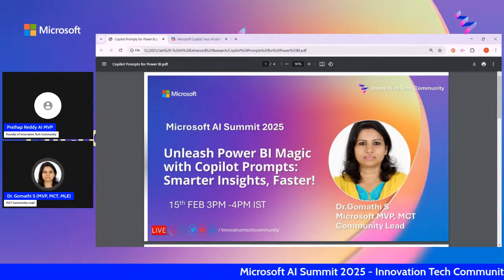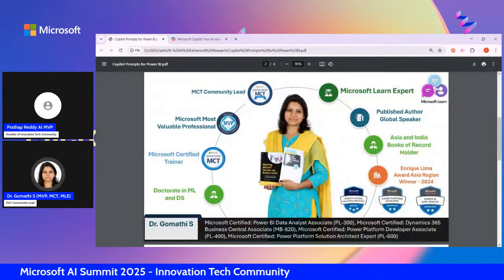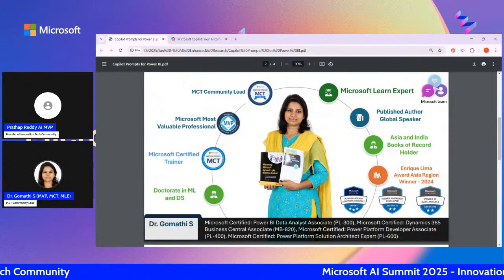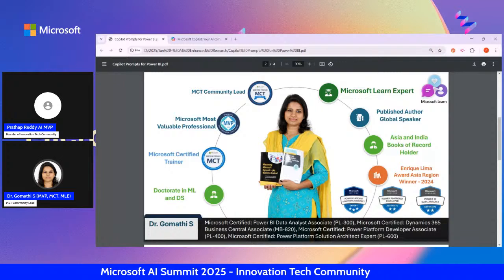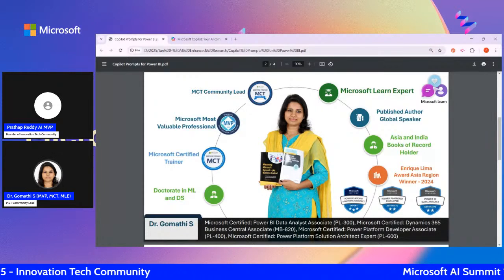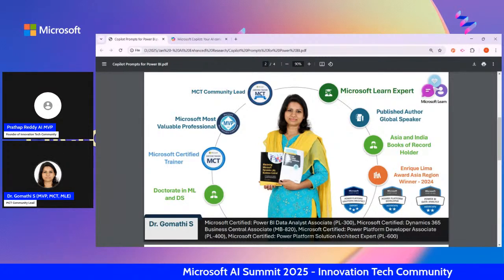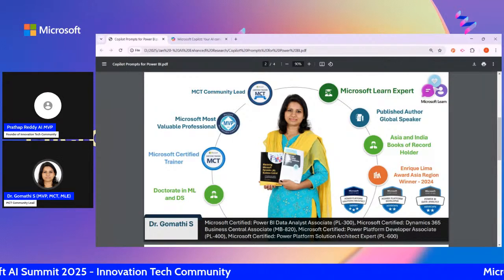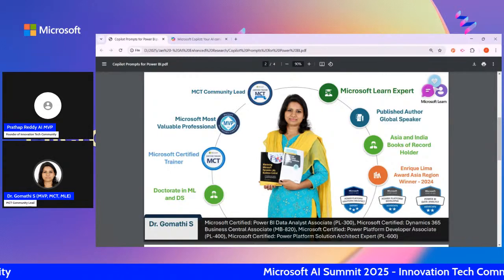To give a small introduction about myself, I'm Dr. Gomathi. I did my doctorate in machine learning and data science, and then I became a Microsoft Certified Trainer, and then a Microsoft Most Valuable Professional. This year, I also became an MCT community lead. I'm also a Microsoft Learn expert. I have published nearly 5 books, but recently 2 books related to Microsoft, which I released last year, 2024, on Business Central. I'm an Asia and India Book of Records holder, and an MCT Asia Award winner.